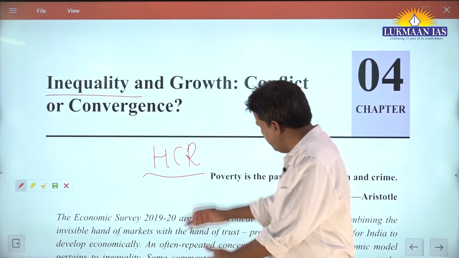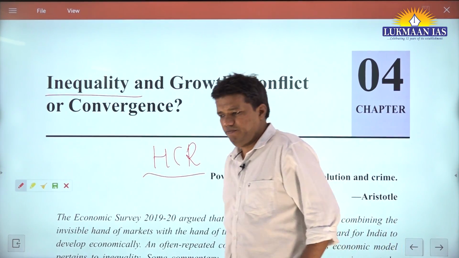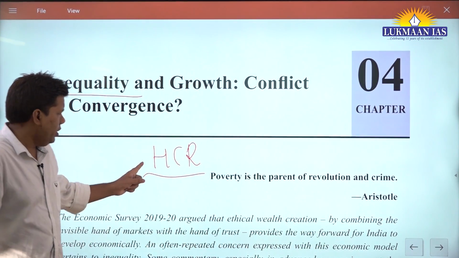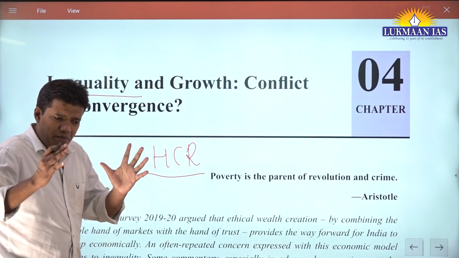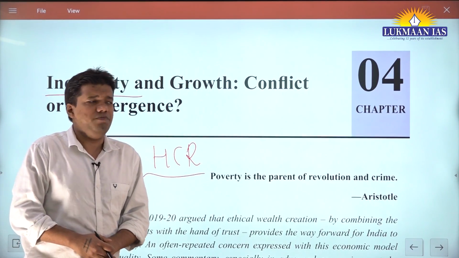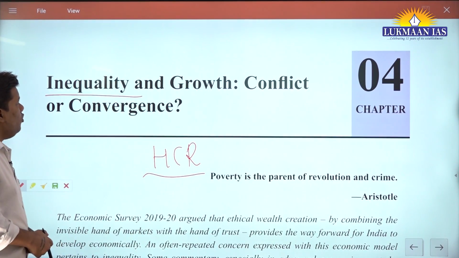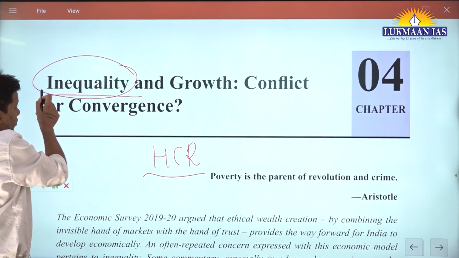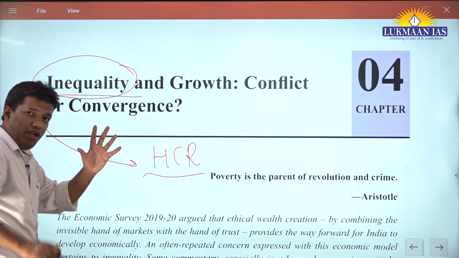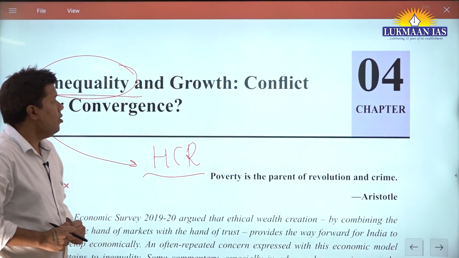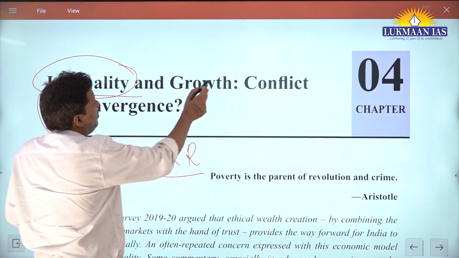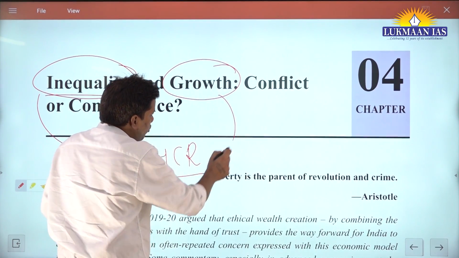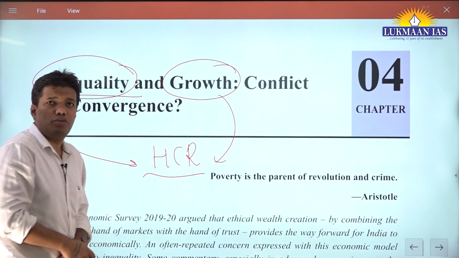If you have been following reports like the Tendulkar committee reports, they use this head count ratio. That means the number of people living in poverty. So if the inequality is rising, even then the poverty can reduce. Or let's say the growth is rising, then also it might happen that poverty can reduce.